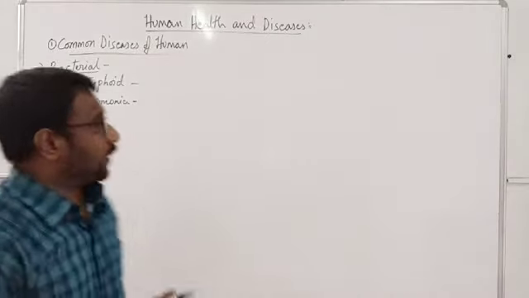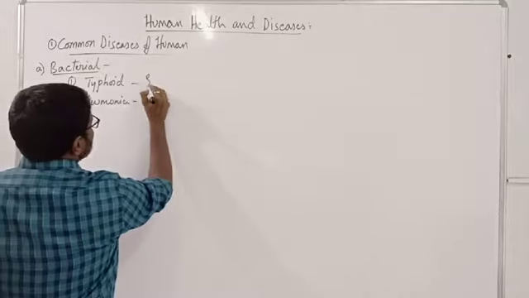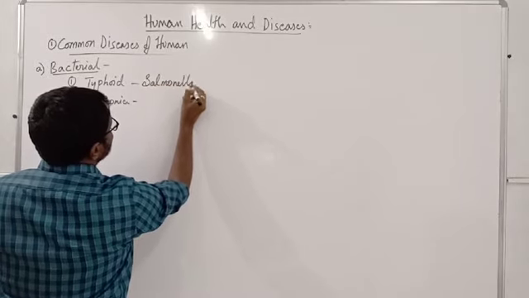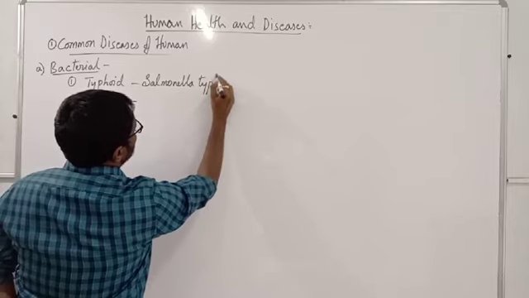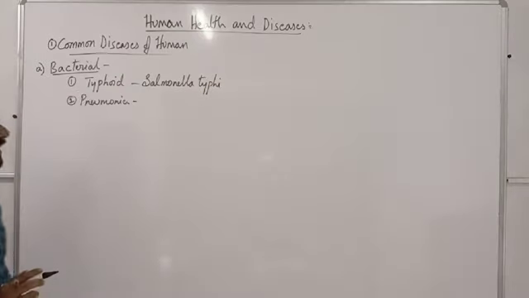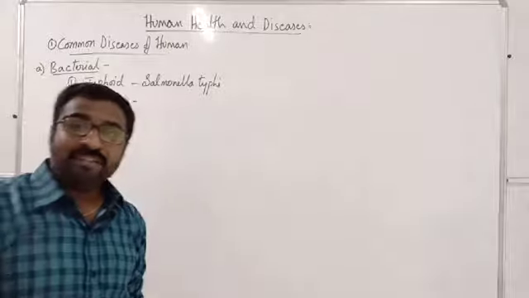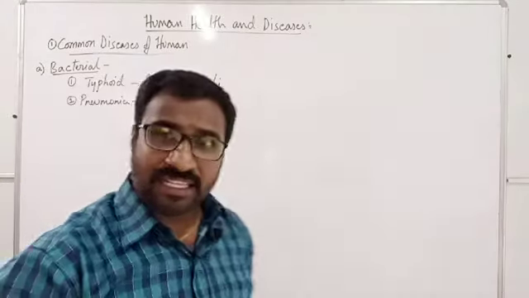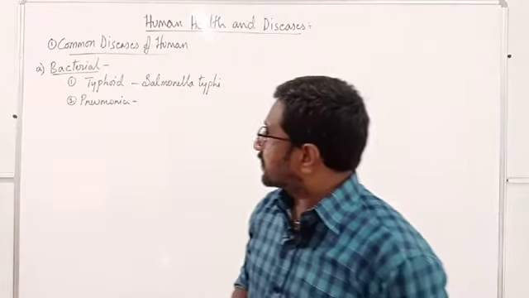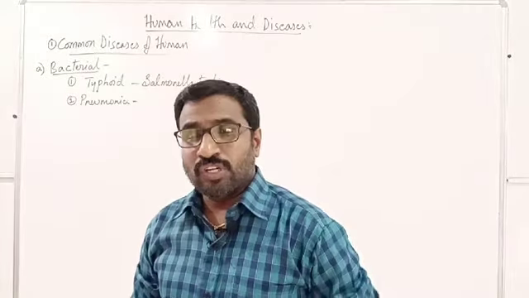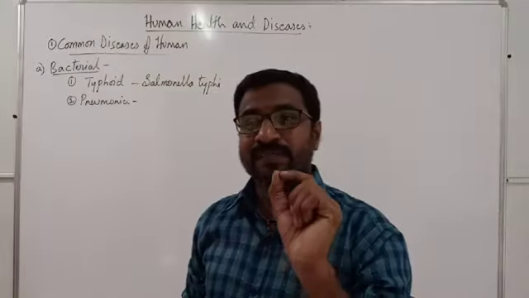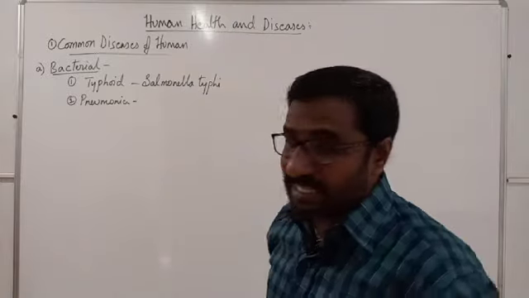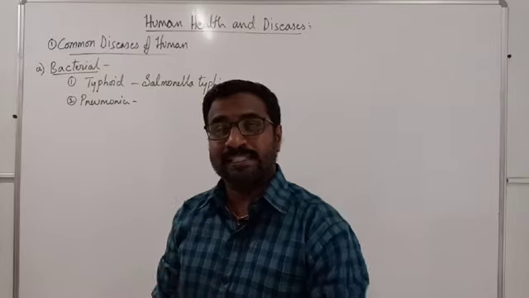The first one, the causative agent, is called Salmonella typhi and paratyphi. It is typhoid; Salmonella typhi and paratyphi are the microorganisms. What is special about this Salmonella typhi? It is transferred from one individual to another, especially by contaminated water.